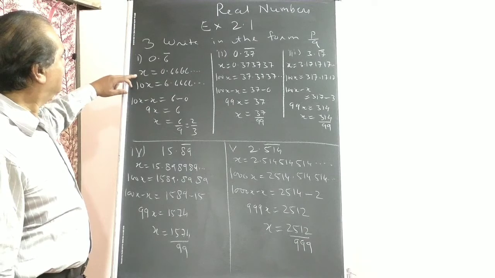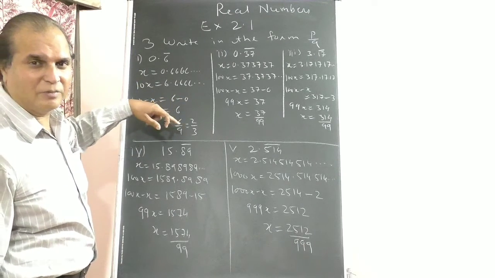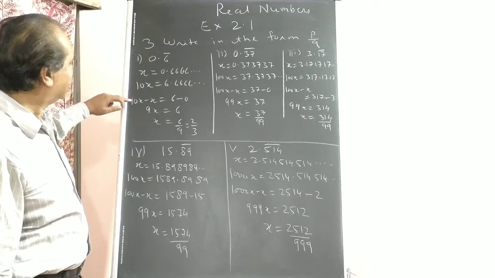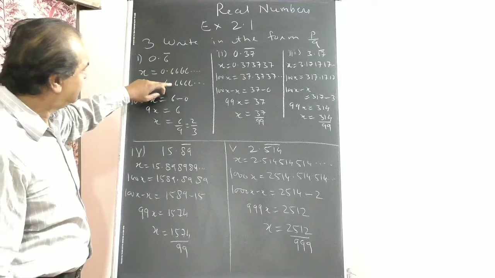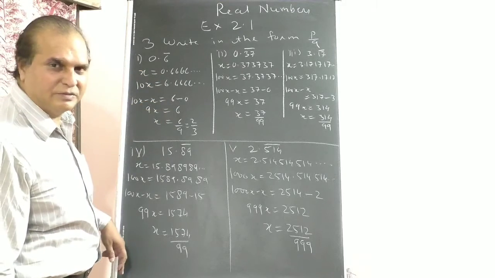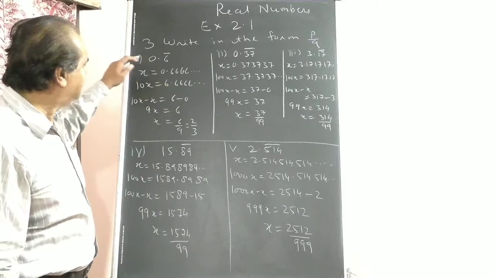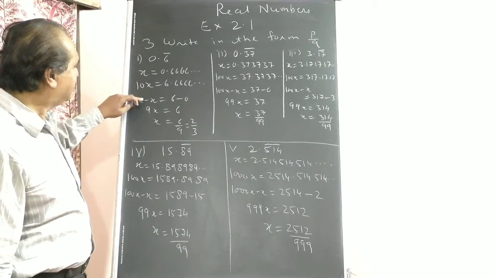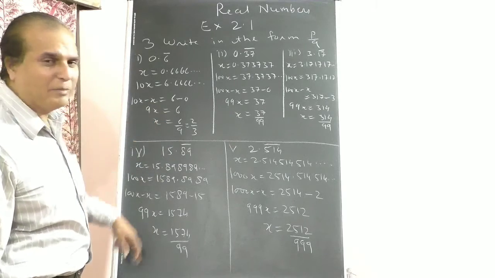Now what you have to do? Subtract equation 1 from 2. 10x minus x equals, after the decimal point forget, 6 minus 0. All of those will cancel. 10x minus x is 9x, equal to 6 minus 0, which is 6. x equals 6 upon 9.